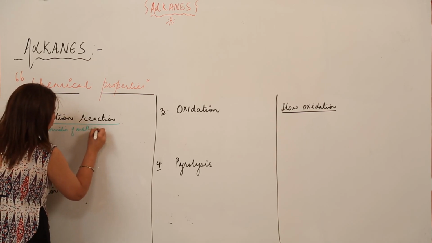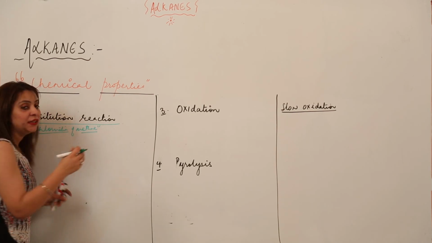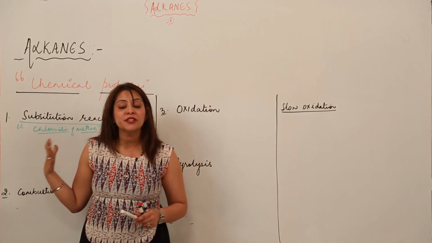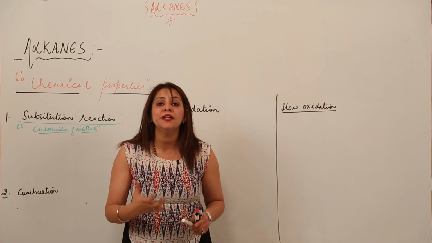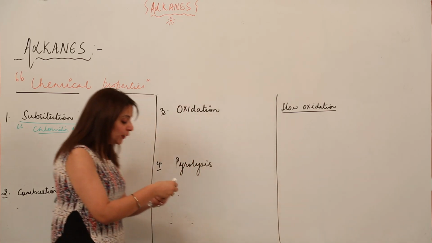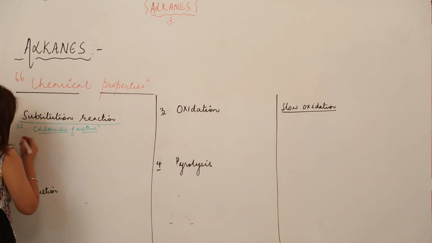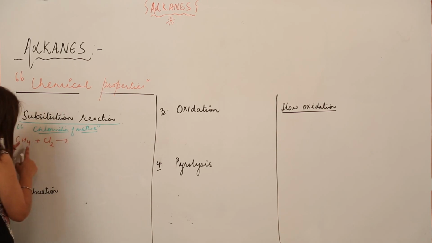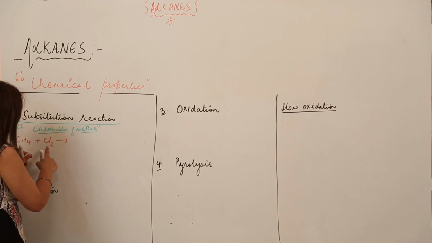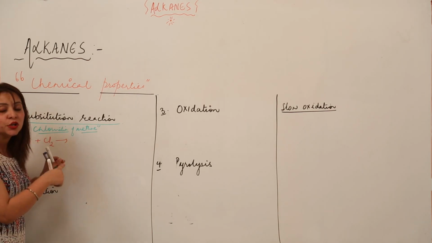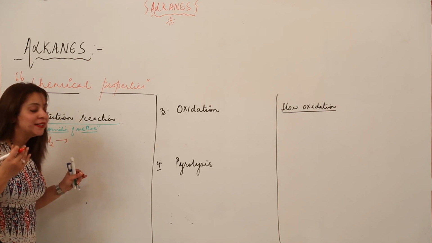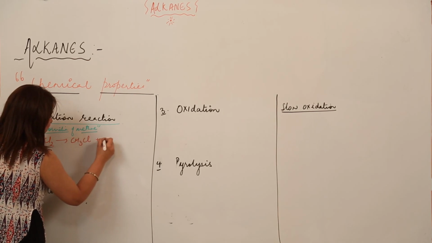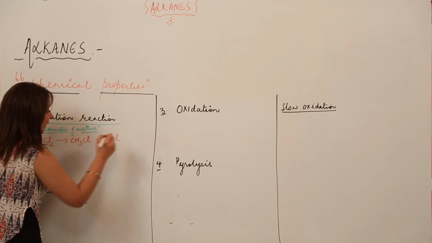In chlorination of methane, chlorine is added to methane, and the most important property of this reaction is that it occurs in presence of sunlight. So just look at the board to see what products are formed. Here we have methane, and I am adding chlorine to it. As it contains replaceable H atoms, the Cl is going to replace H, but it occurs step by step. So what is it going to form? It is going to form CH3Cl, and along with that we have HCl.